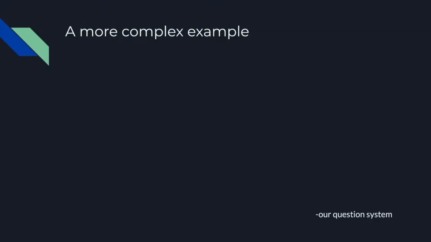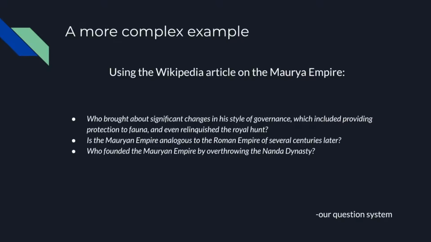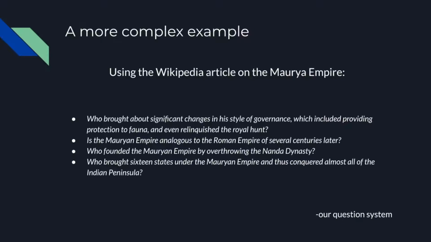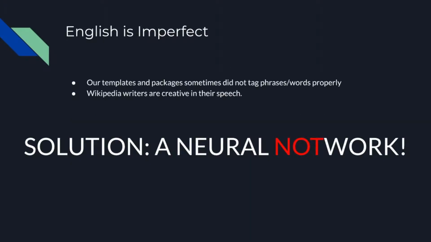So for a more complex example of how our question generating works, we ran our question generating system on the Maurya Empire Wikipedia page. So we got questions like: Who brought about significant changes in the style of governance, which included providing protection to fauna and even relinquished the royal hunt? Is the Mauryan Empire analogous to the Roman Empire several centuries later? Who founded the Mauryan Empire by overthrowing the Nanda dynasty? Who brought 16 states under the Mauryan Empire and thus conquered almost all the Indian peninsula? What apparently remained in the northwest of the Indian subcontinent under Ashoka's rule? So English is imperfect, and I'm going to hand over this presentation to Rio now.